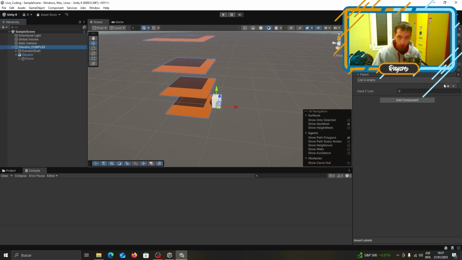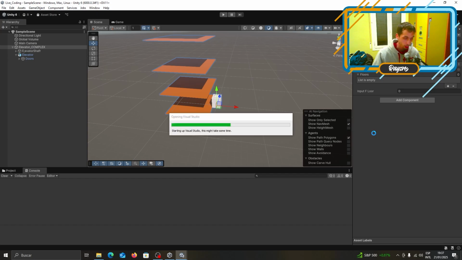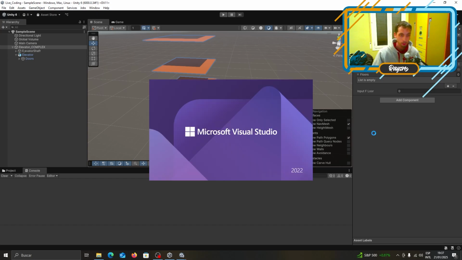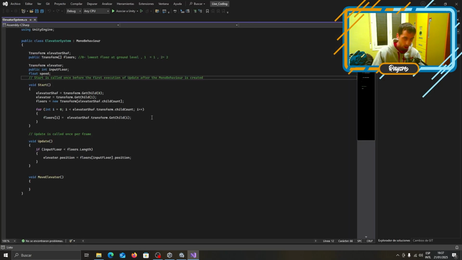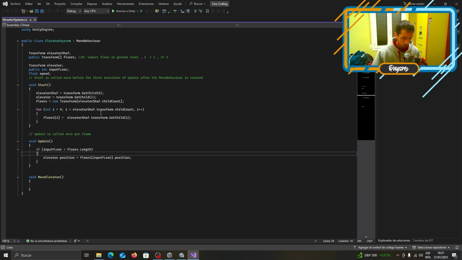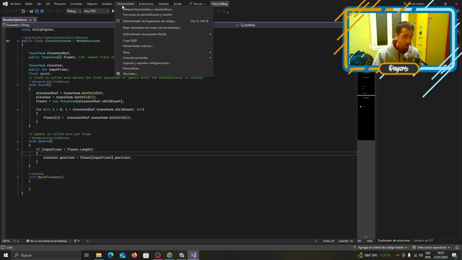So we have the elevator complex, which is a script, the script we created before, and now we will go through what I just did because it was a little awful that I didn't record it. Really sorry about it, but don't worry, we didn't do much. We just did the initialization of the script. It's just a few lines of code.